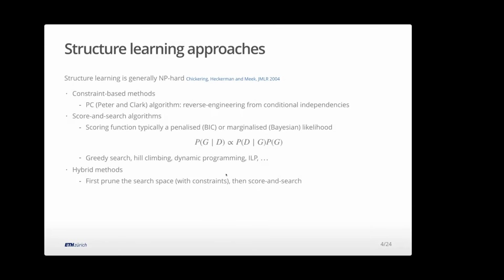And then we come to the actual computational task, and we find out it's not an easy task. It's a hard task in general. Given any data set, learning the best network, or even good ones, is typically not possible in polynomial time. Because it's a hard task and it's also useful for causal inference, there's been a lot of research in trying to find good ways of doing this in reasonable time.